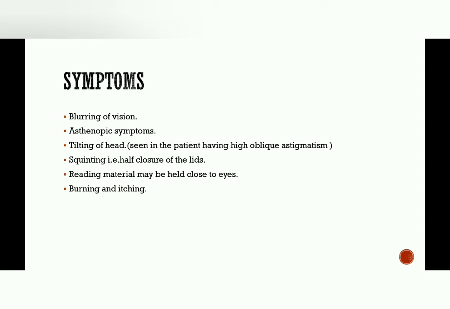Oblique astigmatism is no horizontal and no vertical, but they are placed at right angle to one another. So this causes the tilting of head in patient. Squinting may be seen, that is the half closure of lids sometimes. Reading material may be held close to the eyes, and burning and itching sensations are also there.